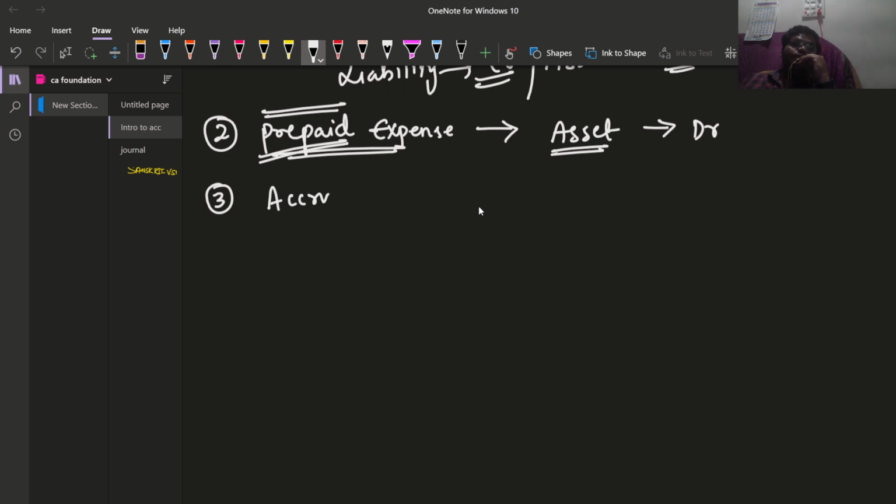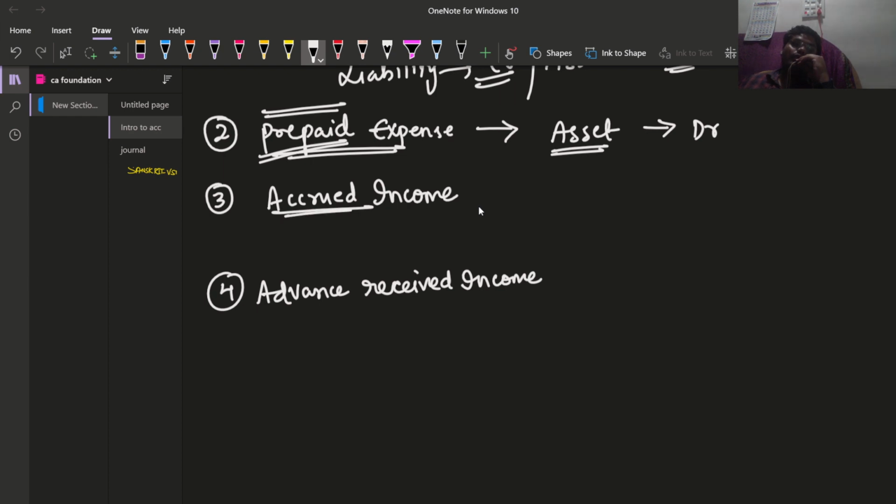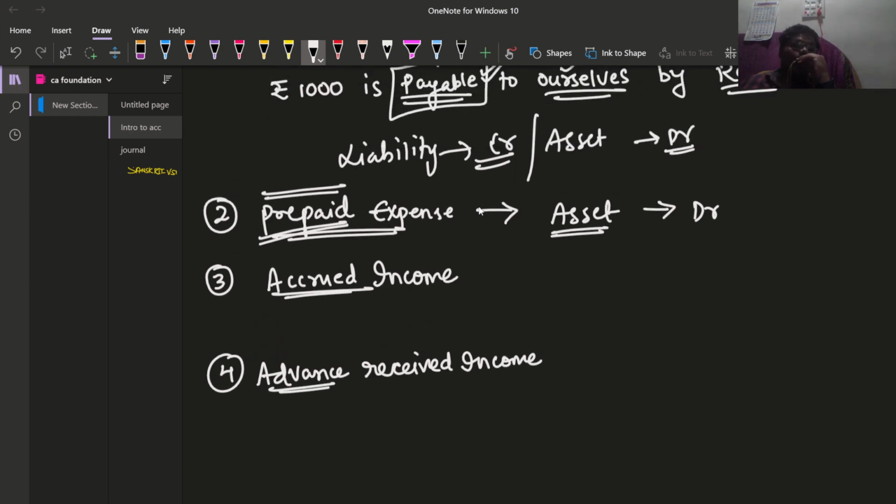Accrued income. Fourth one is what? Advance received income. This is somewhat different from the first two. Okay. Accrued income is also known as receivable income. Income has been accrued, we say. Accrued in the sense receivable. If the amount is receivable, then we are going to call it an asset, right?